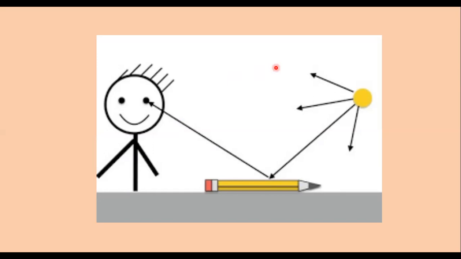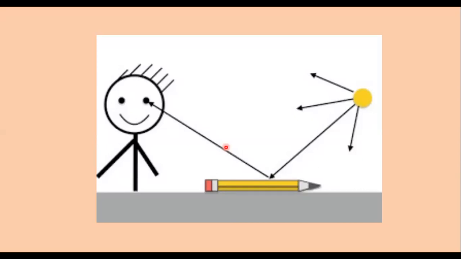Now the light rays which come from the source are called incident rays, and the light rays which enter our eyes after reflecting are called reflected rays. I am just telling the spelling of reflected. Okay, this is the whole process which enables us to see all the things around us.